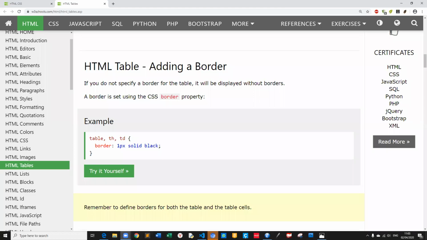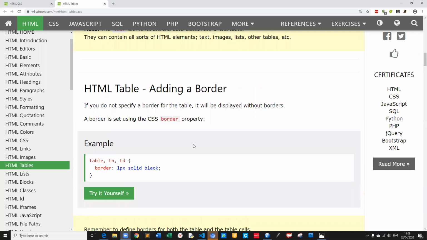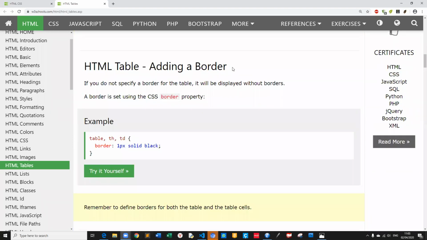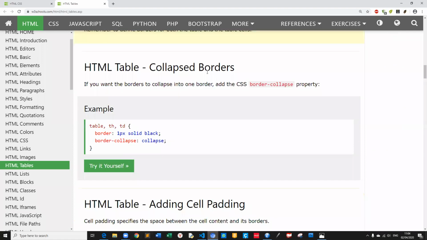Record our lesson. Okay, last lesson we stopped at HTML table, adding a border. Now, if you do not specify a border for the table, it will be displayed without borders. A border is set using the CSS border property. Look, CSS I didn't explain before. We passed the CSS, and here table collapsed borders, they also use the border-collapse